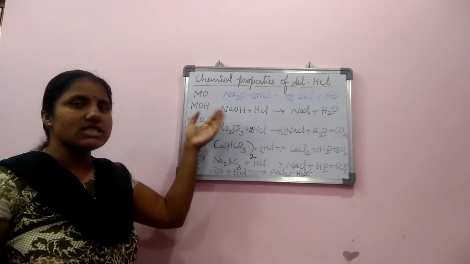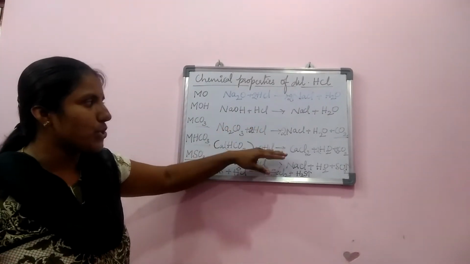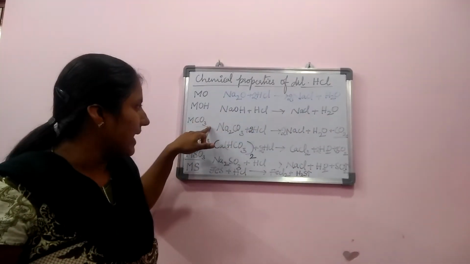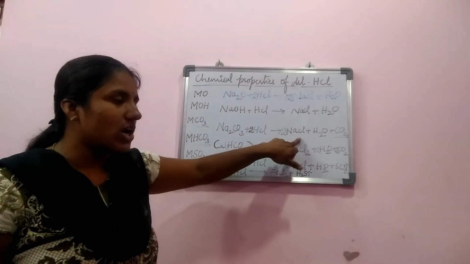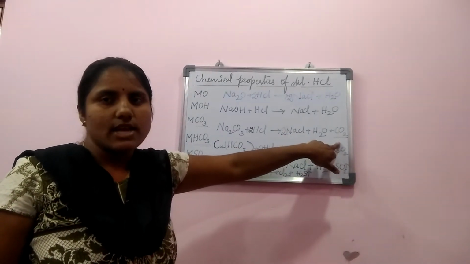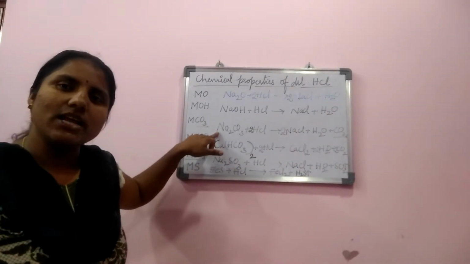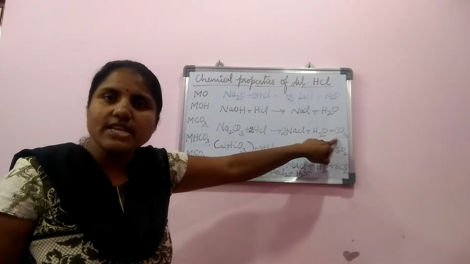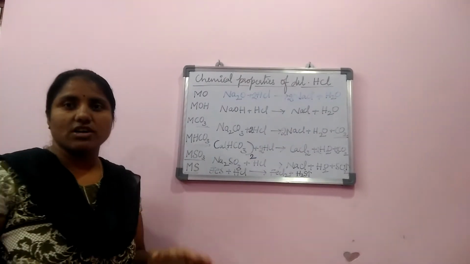Metallic carbonates react with the dilute HCl, nothing but dilute hydrochloric acid, and they produce salt, water, and carbon dioxide. Here carbon dioxide is a gas. Your observation will be that it produces brisk effervescence of colorless carbon dioxide gas which turns lime water milky.